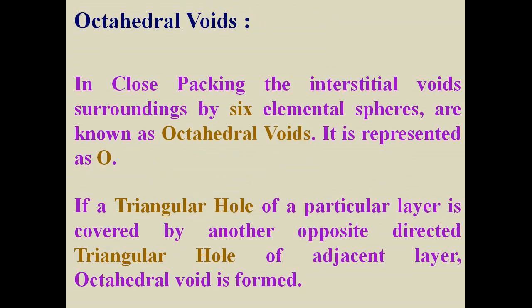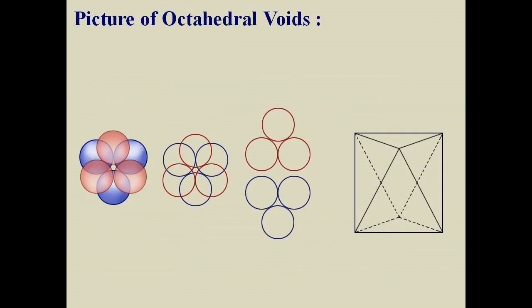I now define the octahedral voids. In close packing, the interstitial voids surrounded by 6 elemental spheres are known as octahedral voids. It is represented as capital O. If a triangular hole of a particular layer is covered by another oppositely directed triangular hole of the adjacent layer, an octahedral void is formed. Here in the picture, an octahedral void is shown.